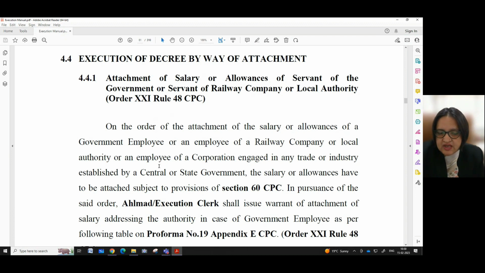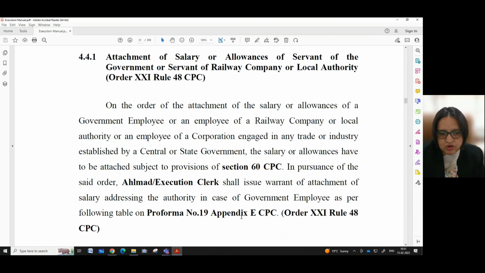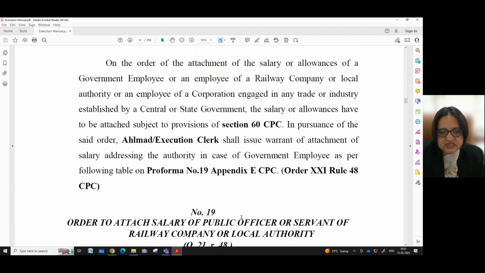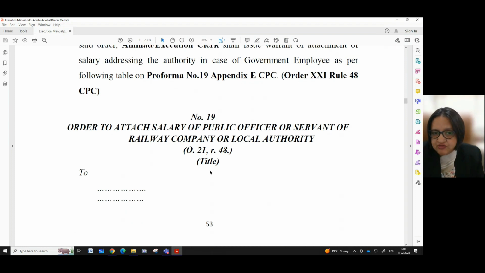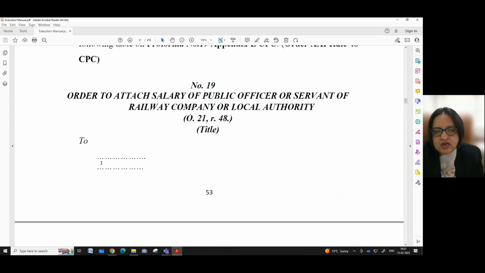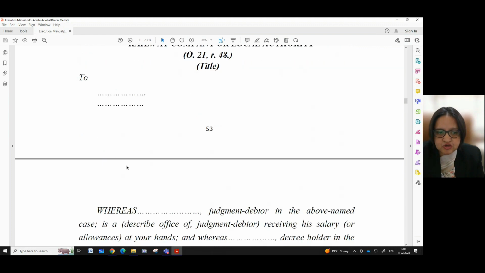In pursuance of the said order, Elmad or execution clerk shall issue warrant of attachment of salary addressing the authority in case of government employee as per following table on Proforma 19, Appendix E, CPC. Order 21, Rule 48, CPC. For Proforma number 19, order to attach salary of public officer or servant of railway company or local authority. Order 21, Rule 48. So in the title, we have to give the title of the case. Here we have to write the name of the person to whom this order is referred to.